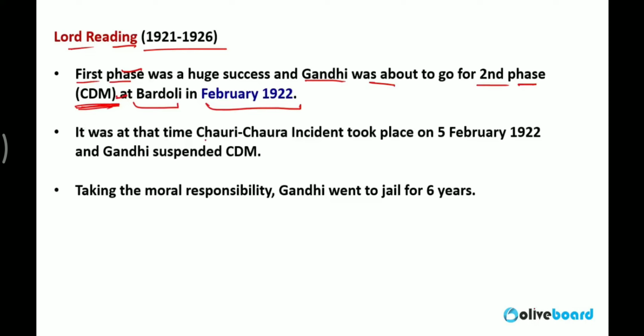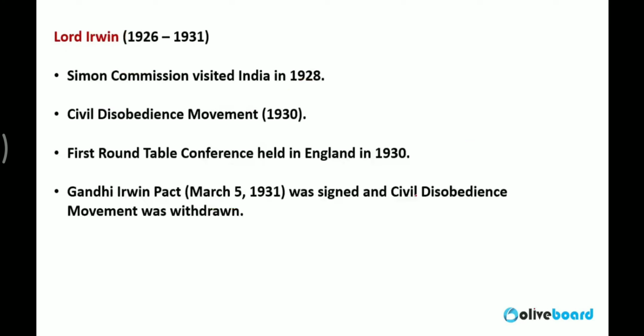But because of the Chauri Chaura incident that took place on 5th of February 1922, Gandhiji suspended the civil disobedience movement, and suspended the non-cooperation movement. Gandhiji took the moral responsibility for the Chauri Chaura incident. Gandhiji went to jail for 6 years after taking the responsibility, but he was released after some time because of health issues. But the non-cooperation movement was suspended.